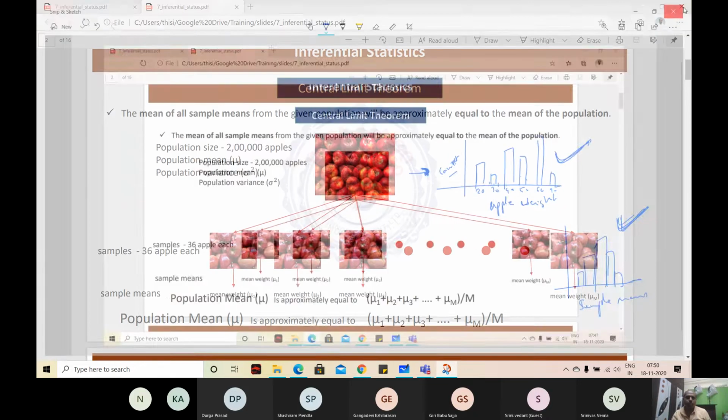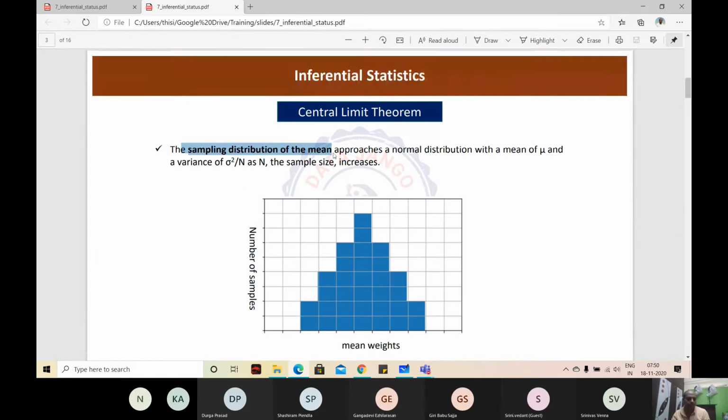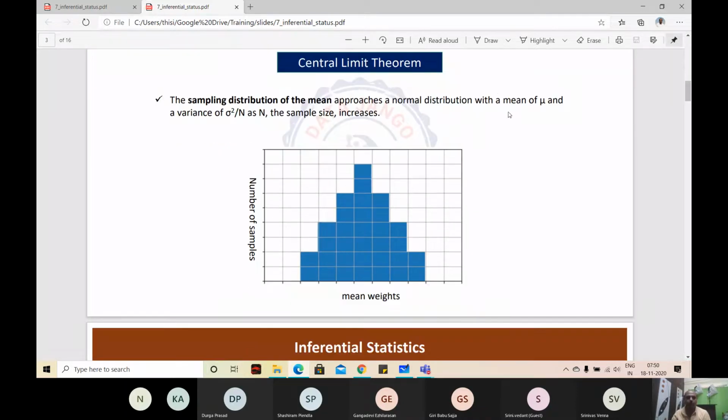So it doesn't matter whether the population is normally distributed or not, the sampling distribution of means is going to be normally distributed. We call this the sampling distribution of means, the distribution of sample means. I don't know why they named it like this. It has a mean mu.